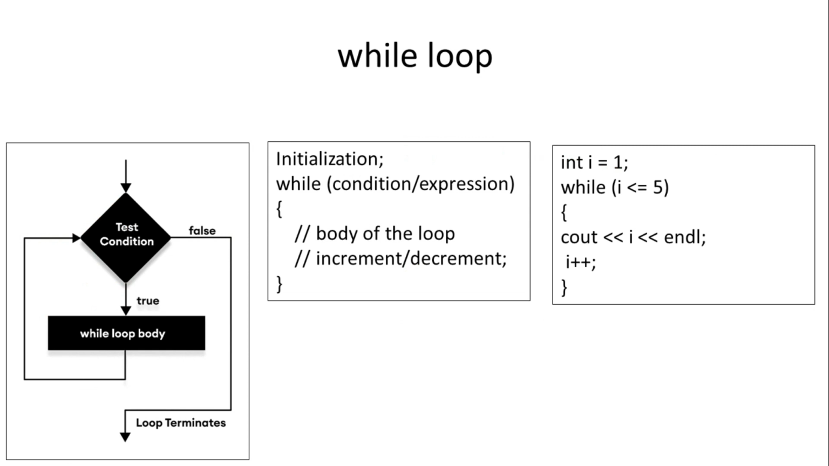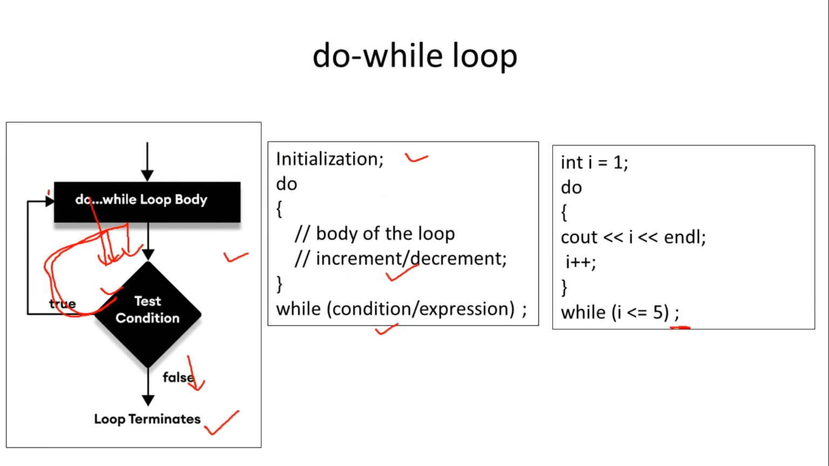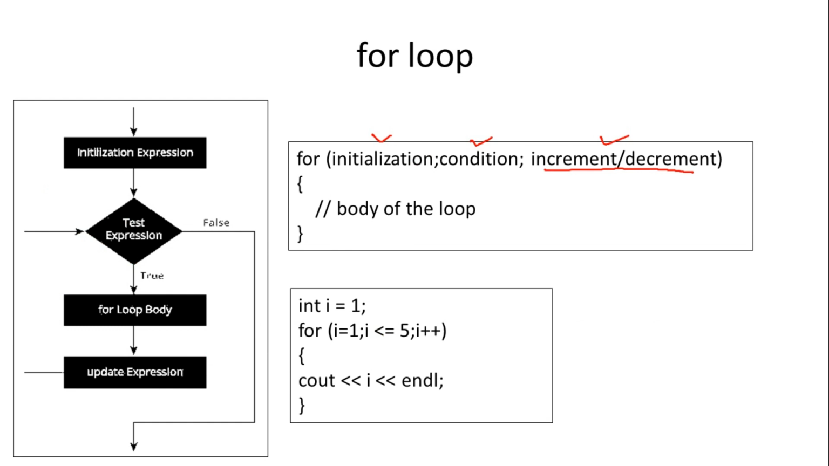So you can see in while loop, initialization is one statement, condition is included in another statement, and increment or decrement is included in the next statement. So all 3 are mentioned at different positions in the program. Similarly, in case of do while loop, initialization, condition, increment, decrement are specified at different positions in the program. But in case of for loop, all things are included in a single statement or on one line. So initialization, condition, increment or decrement, they are included here.